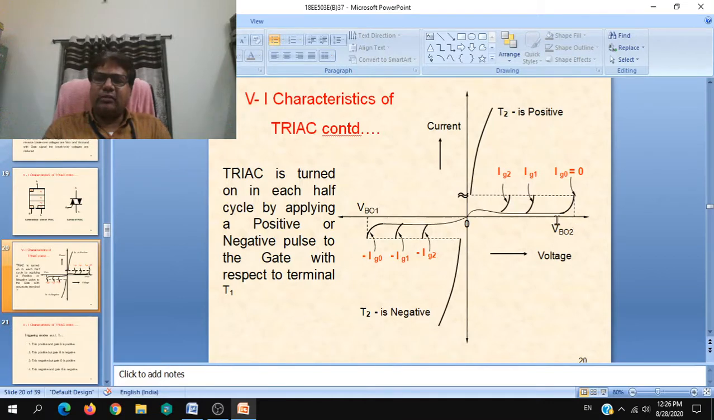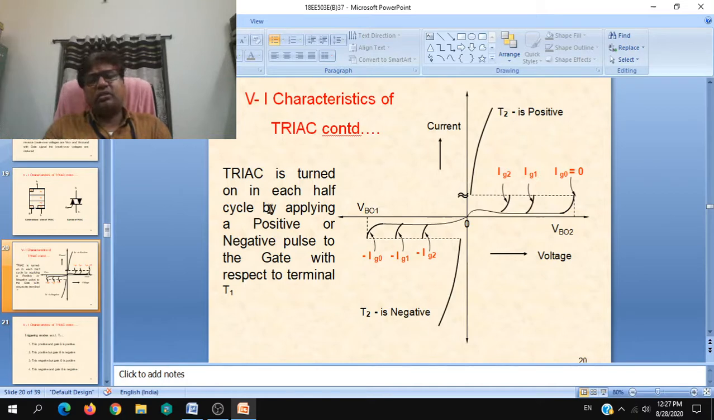And the same forward breakover voltage decreases when some gate current is applied. As gate current is 0 at this, now go on increasing the gate current, forward breakover voltage will decrease or turn on times will decrease. Similarly, in reverse direction, breakover voltage is more without gate currents, and as you go on increasing the gate currents, reverse breakover voltage will decrease and triac conducts in or turns on less time.